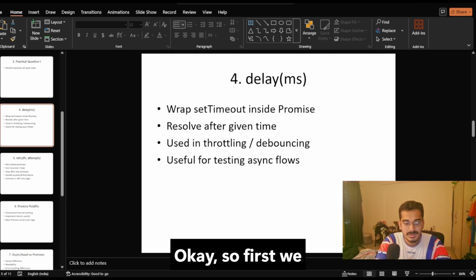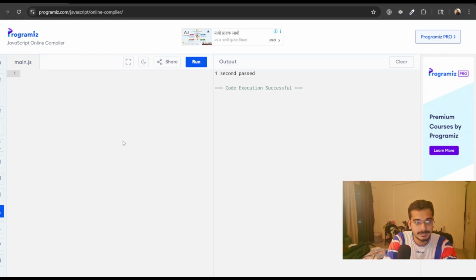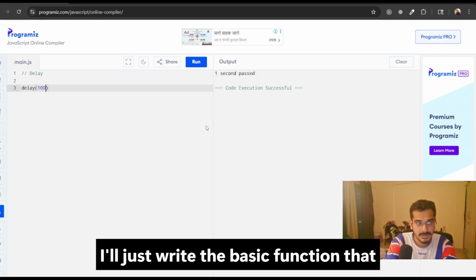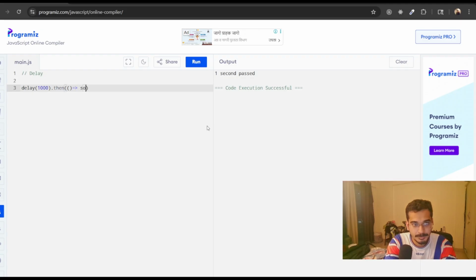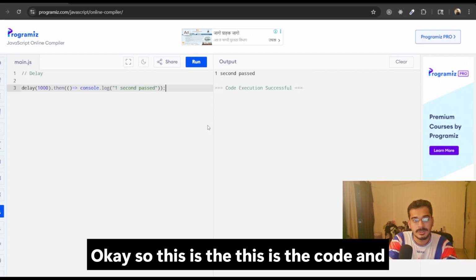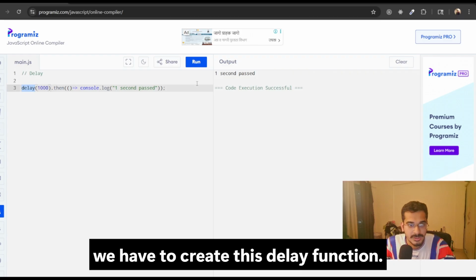First I'll write the basic function that we need to make. So this is the code, and we have to create this delay function.